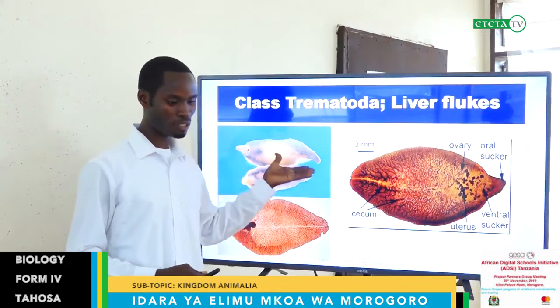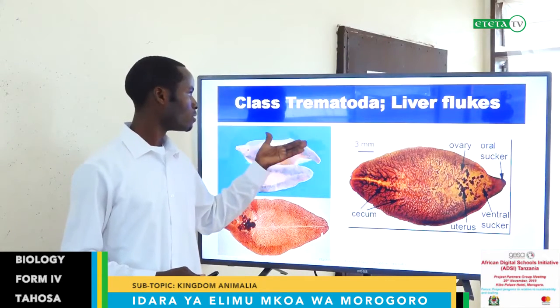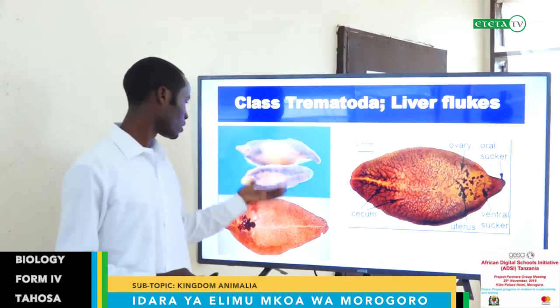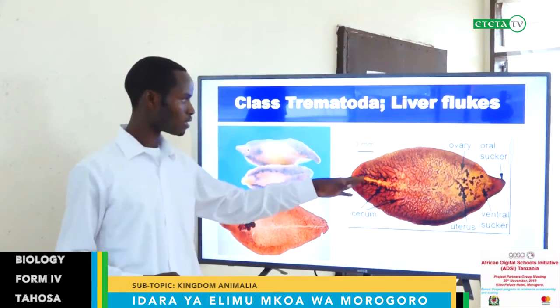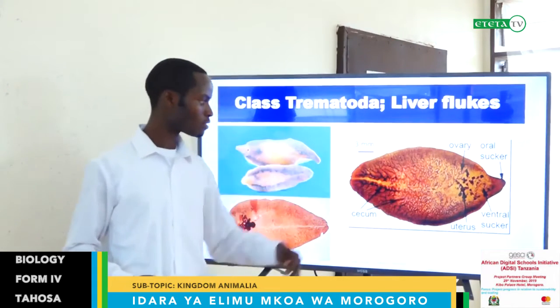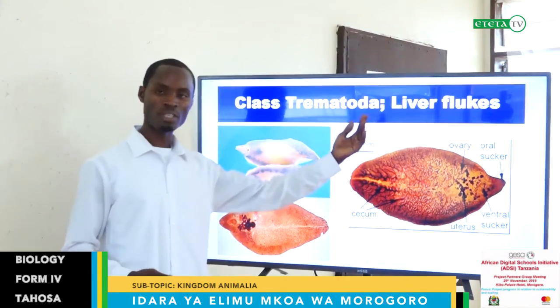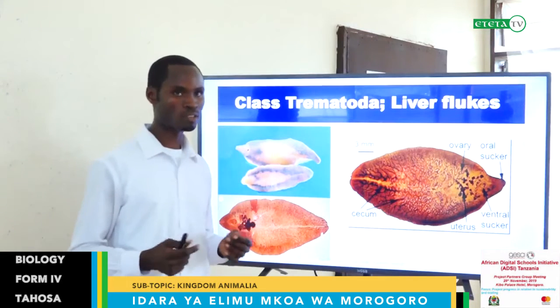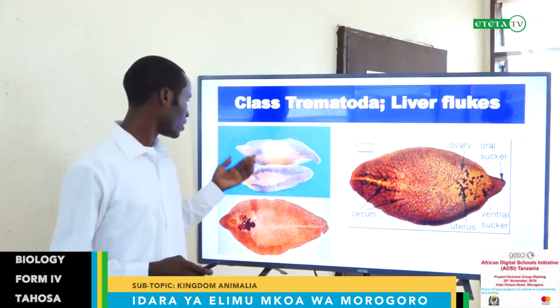These are different pictures of liver flukes which belong to the class Trematoda. The body is oval, and has an oral sucker and a ventral sucker. All of this is for attachment to the host and for sucking the required materials from the host.